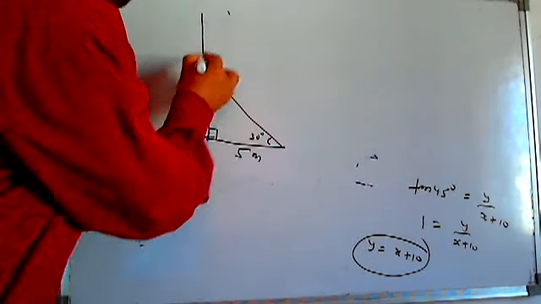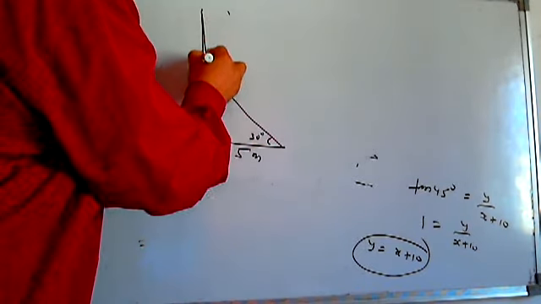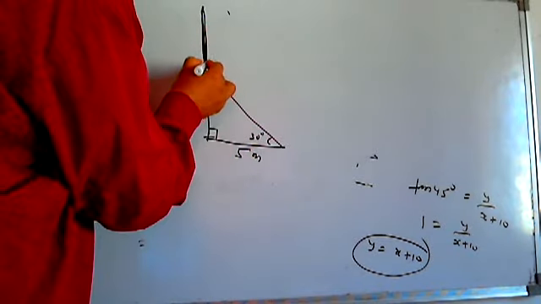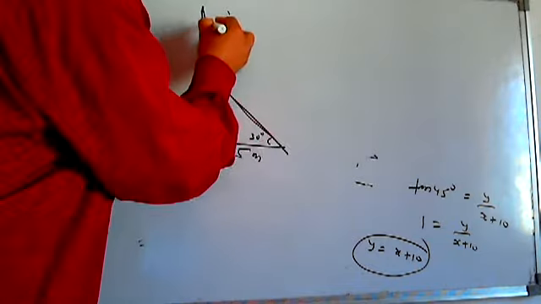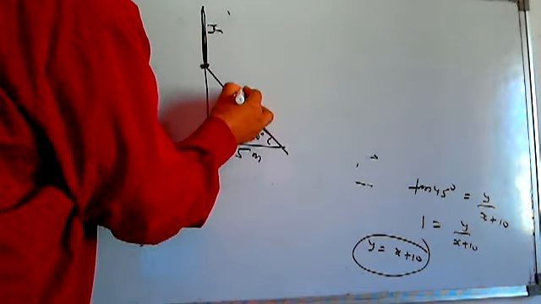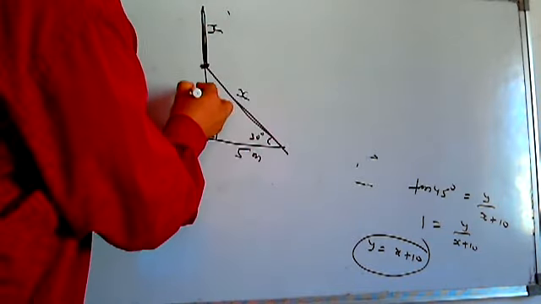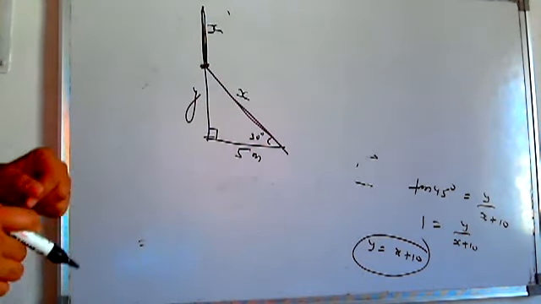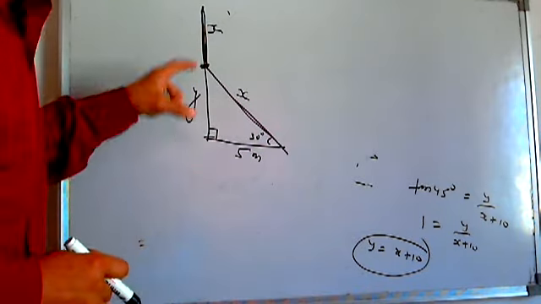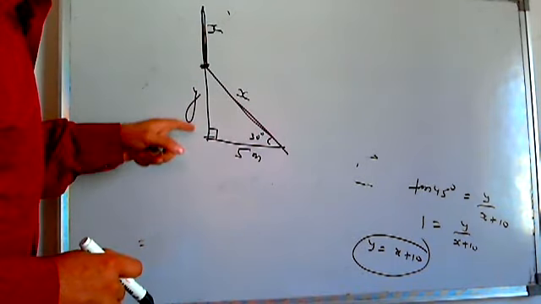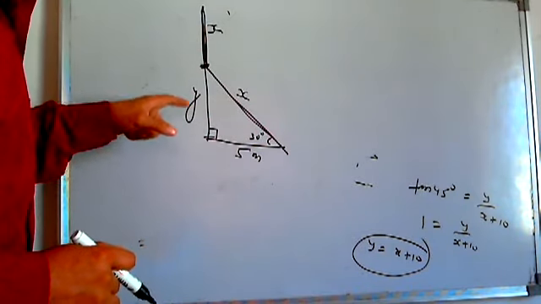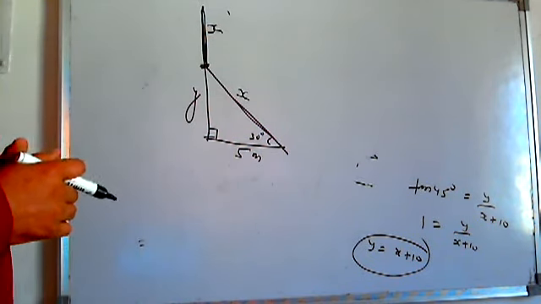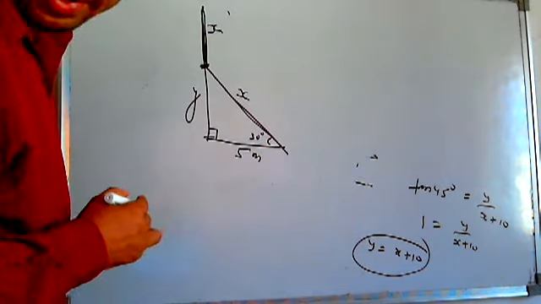Firstly, you find this thing. You realize the problem. You have to understand the problem. This part is broken and this part is coming here. If this is x, this has also to be x. You take this thing as y. So what actually you have to find out? You have to find out the complete height of the tree. Complete height is of course this plus this. That means y plus x. So anyhow, you have to get the value of y and x.